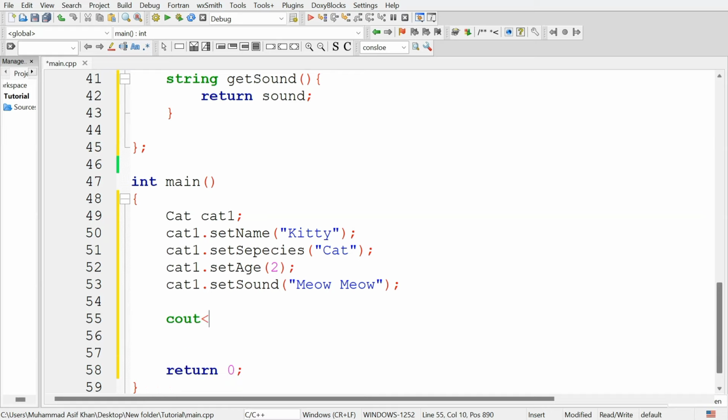So cout name of object is, name of animal is, or you can say name of cat is, as this is the object of type class cat, and then get the name of the cat object, cat1 dot get name.